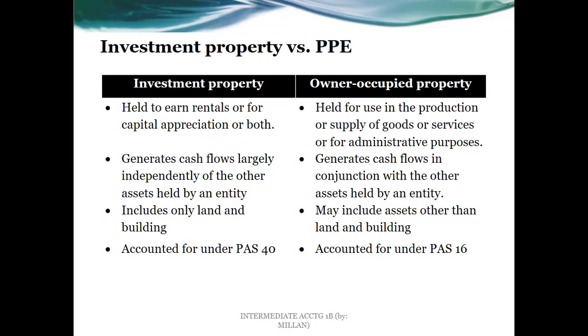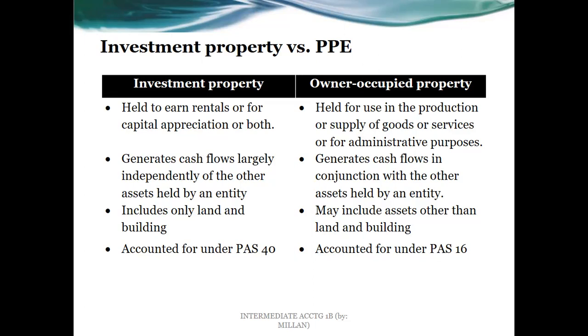For owner occupied property, which is also property, plant, and equipment, actually another term, it generates cash flows in conjunction with the other assets held by an entity. So for example, if the land or building is used in the production or supply of goods or services, it will be used together with the other assets or PPE items to be able to provide the delivery. Then investment property would only focus again on land and building or part of the building.